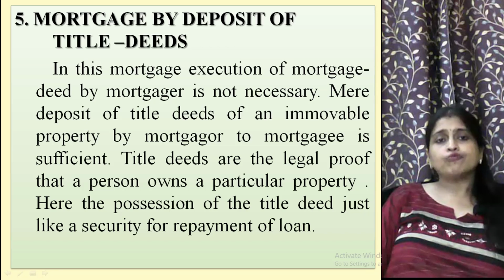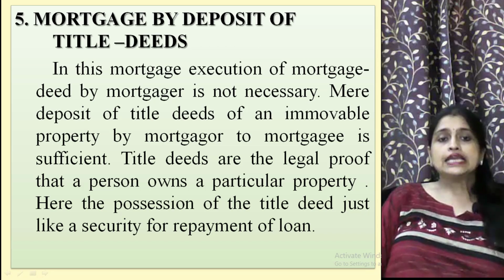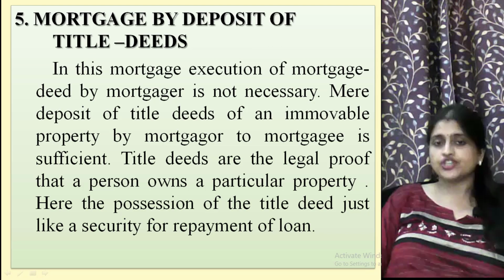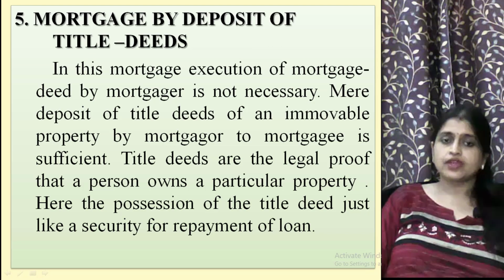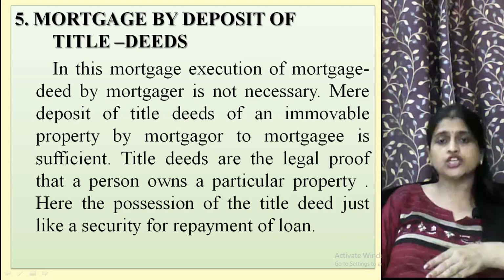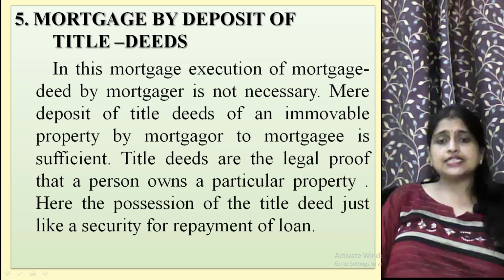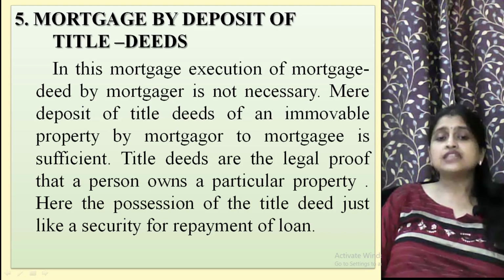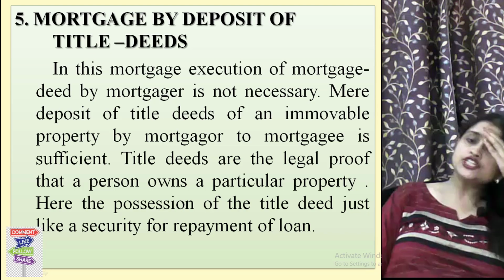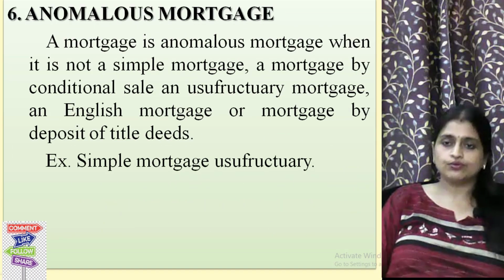The fifth kind of mortgage is mortgage by deposit of title deeds. In this mortgage, execution of a mortgage deed by the mortgagor is not necessary. Mere deposit of the title deeds of an immovable property by the mortgagor to the mortgagee is sufficient. Title deeds are the legal proof that a person owns a particular property. Here, the possession of the title deeds is just like a security for repayment of the loan.